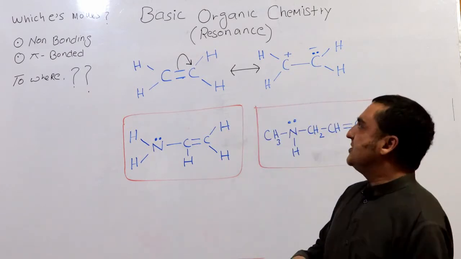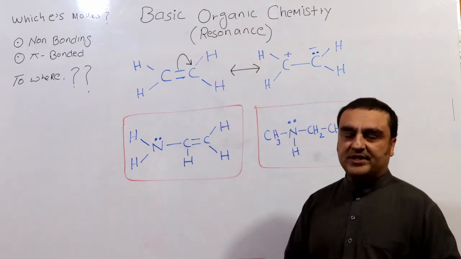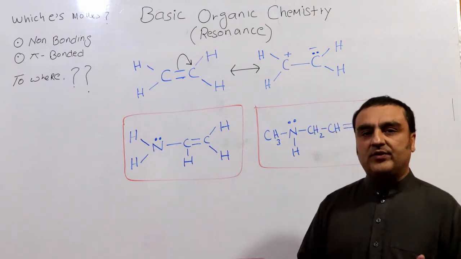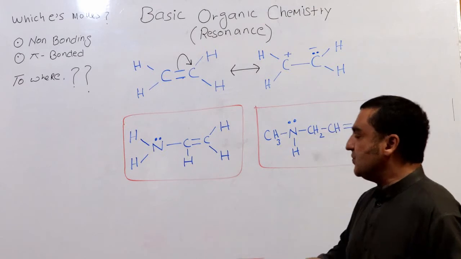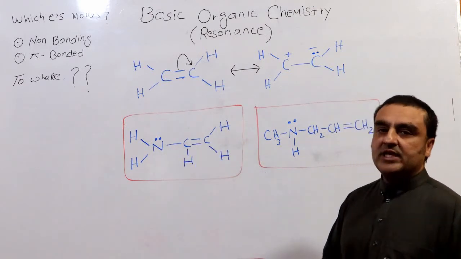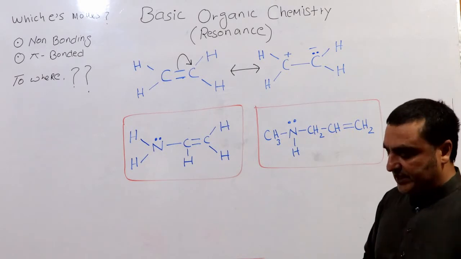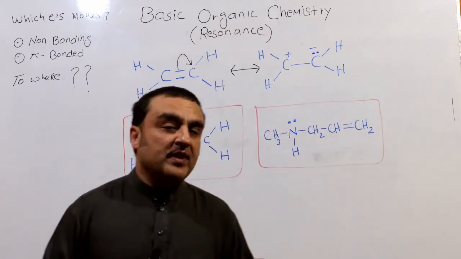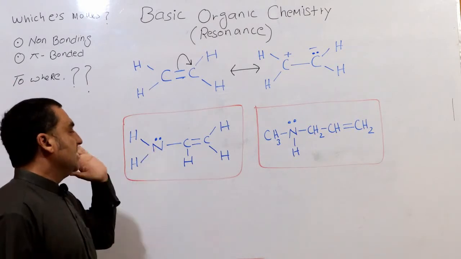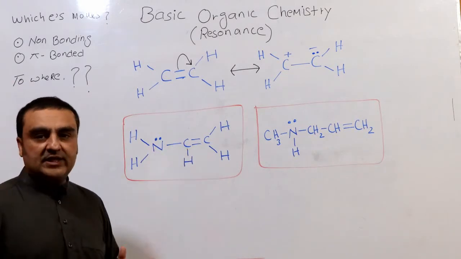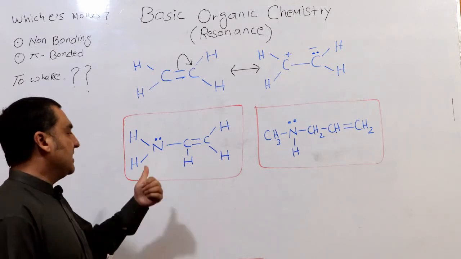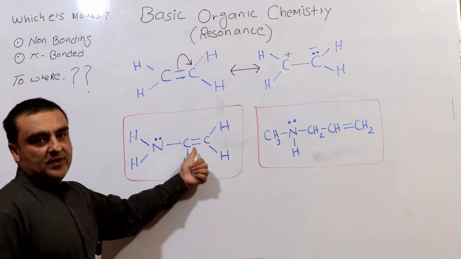Today again we will be studying resonance. So what is our goal? Our goal is to understand why those types of molecules react differently. By differently I mean they are not pure amines or pure alkenes.